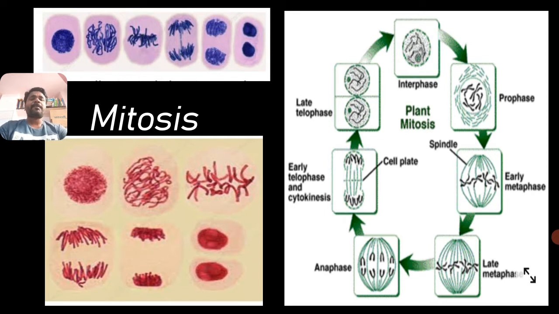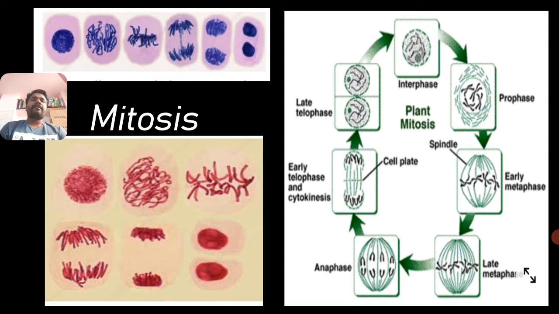Yesterday we already discussed the regulation of the cell cycle. In that, what are the phases or stages in the cell cycle? Mainly there are two types. One is interphase, or resting phase, the first phase of the cell cycle, and it is also called the preparation stage of the cell cycle. And the second one is the M phase. Interphase consists of three different phases: G1 phase, S phase and G2 phase.